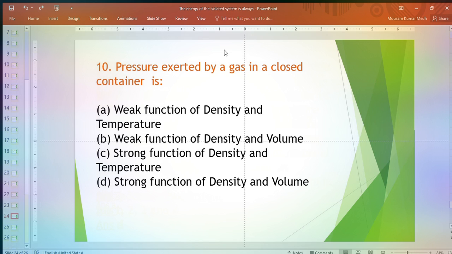Our next question is pressure exerted by a gas in a closed container is. Options are weak function of density and temperature, weak function of density and volume, strong function of density and temperature, strong function of density and volume. The answer is strong function of density and temperature.